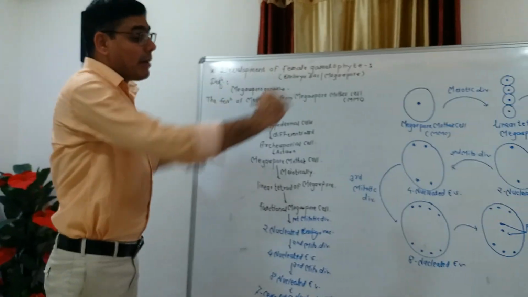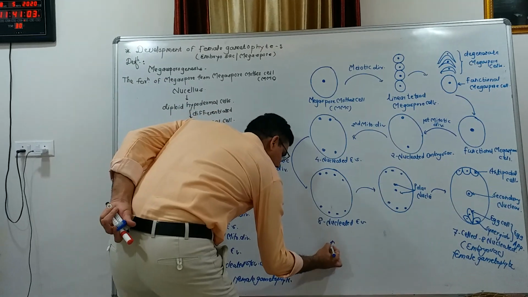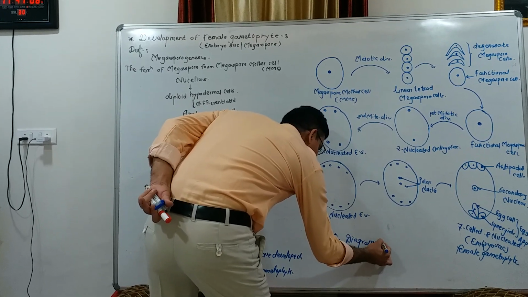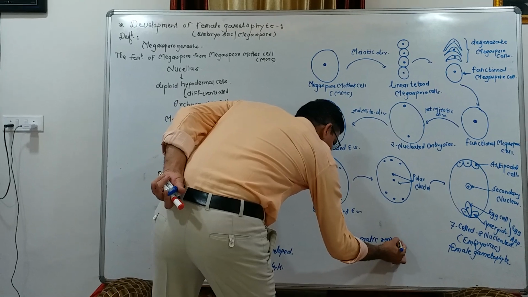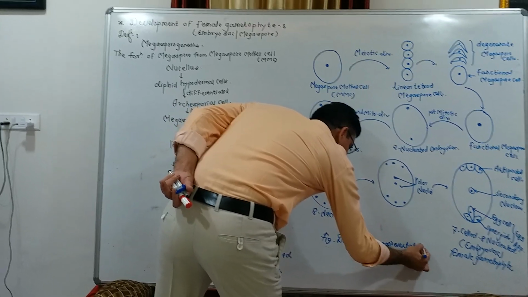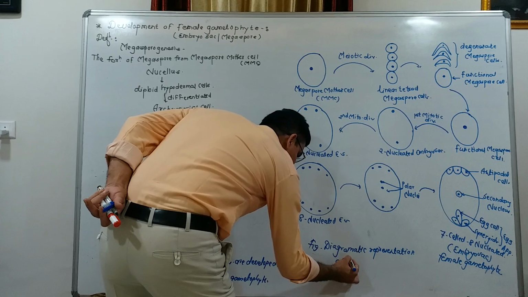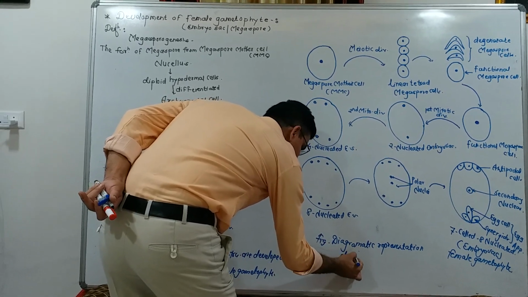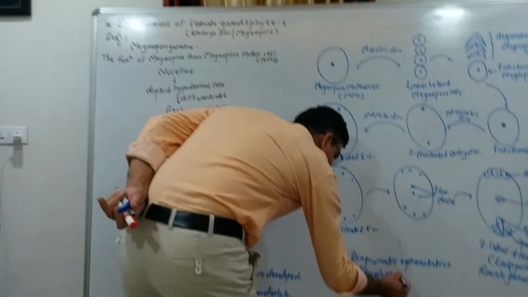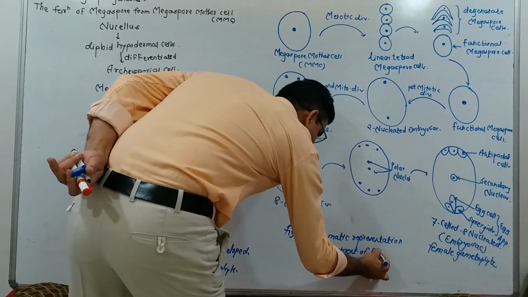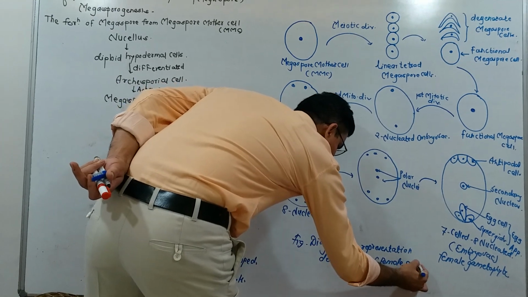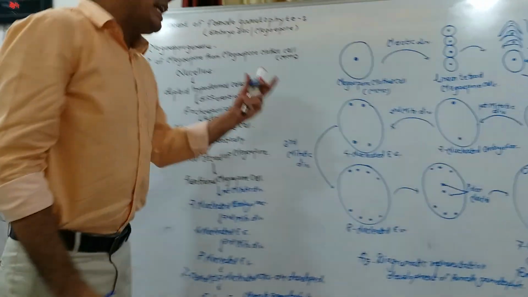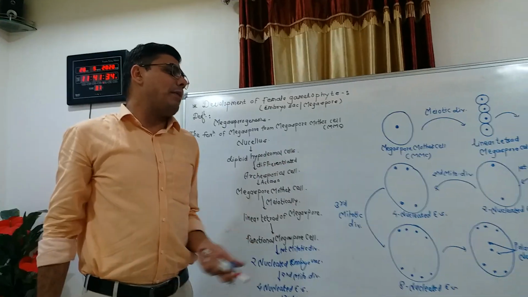So this is the diagrammatic representation of the development of the female gametophyte, and in the female gametophyte the antipodal cells, secondary nucleus and egg apparatus are present.